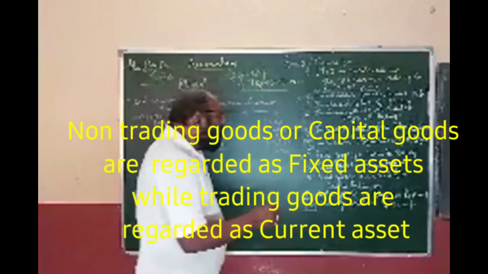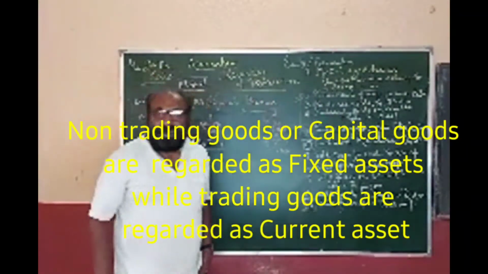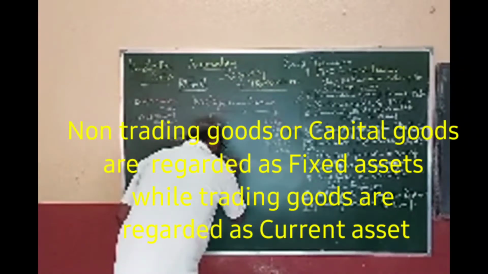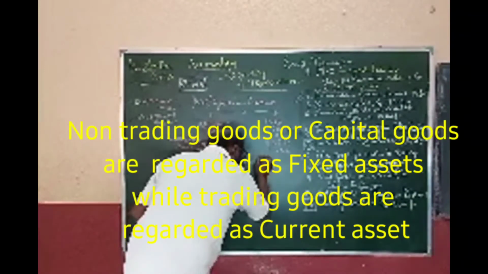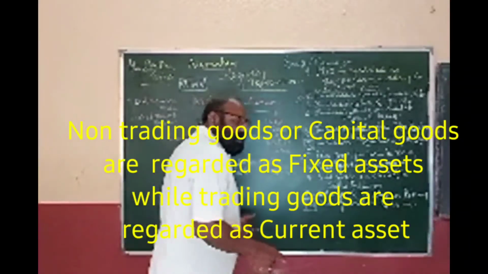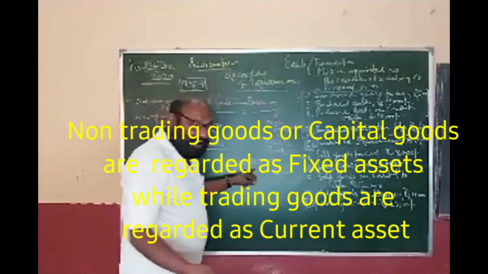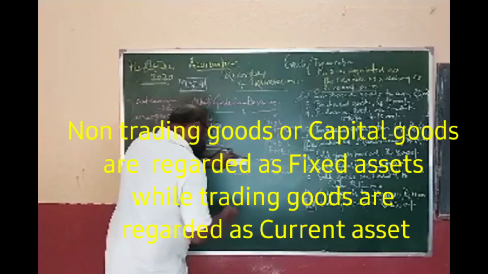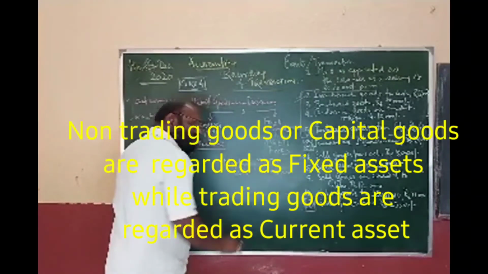But now take the example of purchased machinery. What is coming in? If you write purchase account debit and cash credit, is it right? Is it okay? Certainly not. Why? Because it is not our trading goods. It is our fixed asset. So here we should mention the name of what is being purchased: machinery account debit, cash credit.